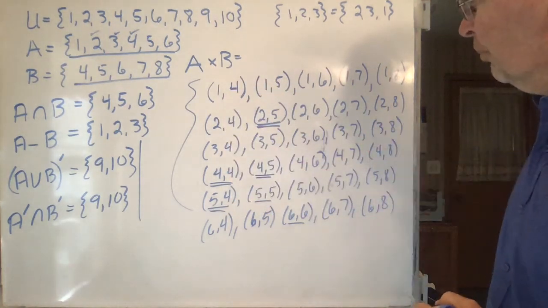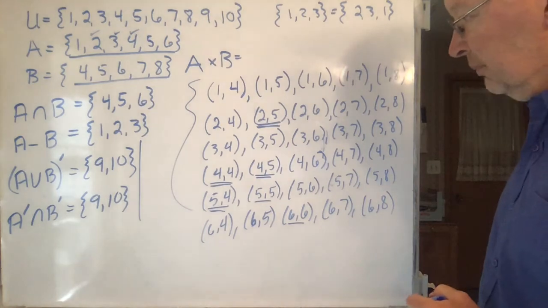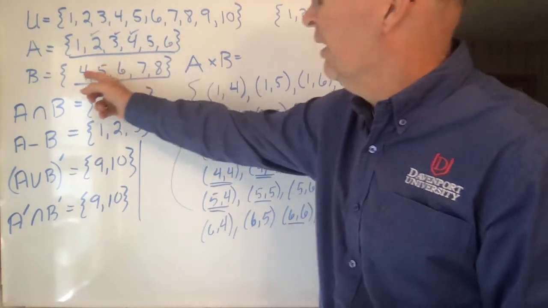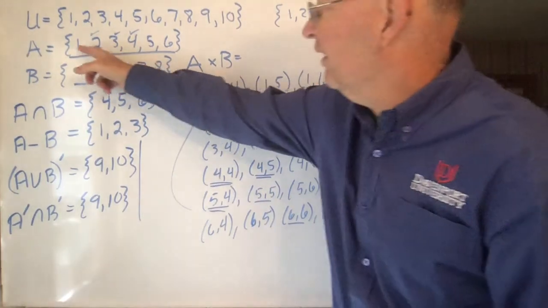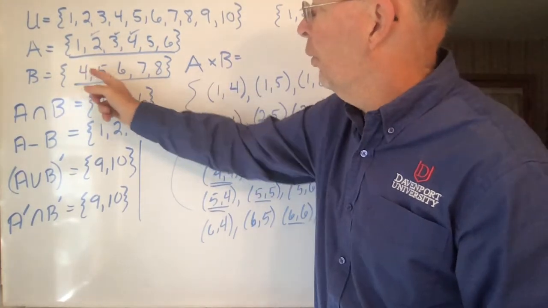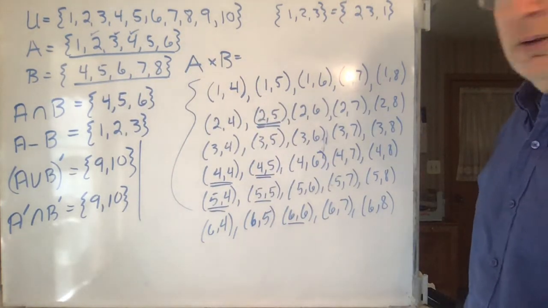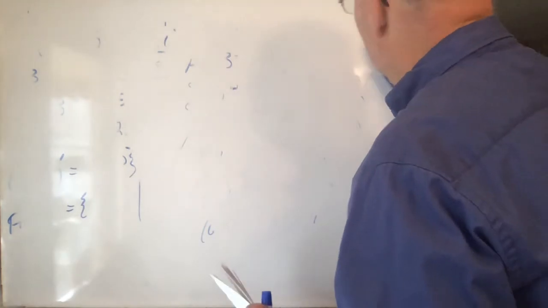So there's a Cartesian product, or a product of two sets, and all you have to do to find out how many are in there is basically take this number times this number, because you're taking each one of these times all of these. So you have 6 of them here, 1, 2, 3, 4, 5 there. 5 times 6 is 30, so you've got a total of 30 there. Okay, so that's a Cartesian product. Okay, very good. So that's most of the important stuff there is to know about sets right there.